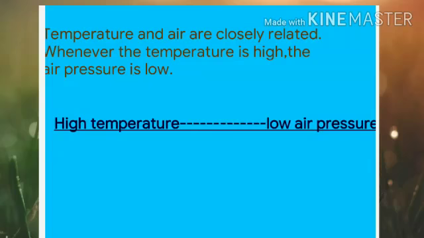Whenever the temperature is high, the air pressure is low. As we saw in the lantern activity, as soon as the air starts getting hot, the temperature rises. And since the temperature rises, the air pressure becomes low. As the temperature rises, the air gets heated, expands, and becomes lighter. And as soon as the air becomes lighter, it starts moving upwards towards the sky.